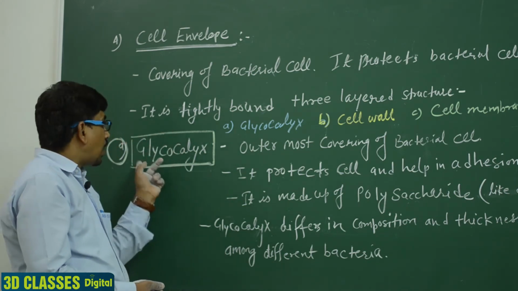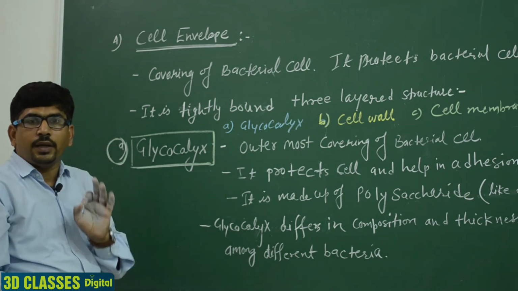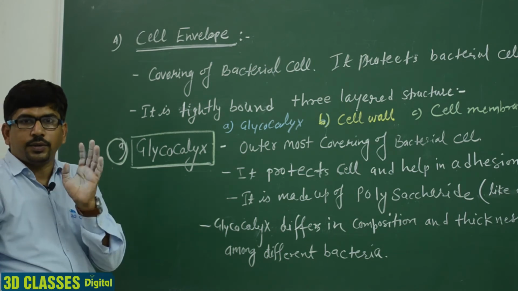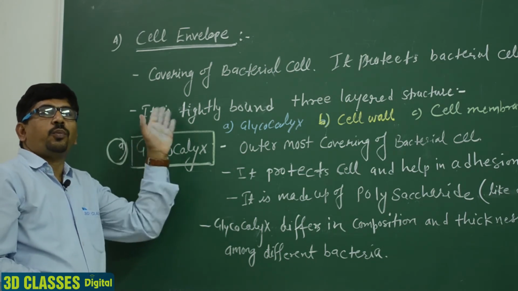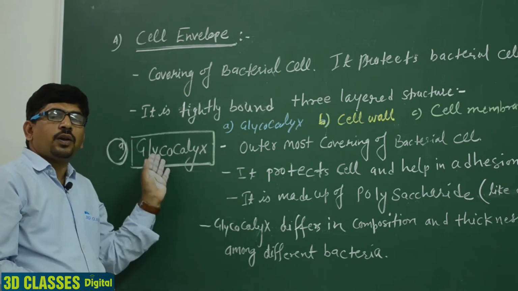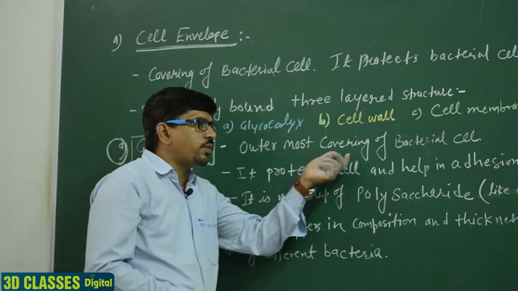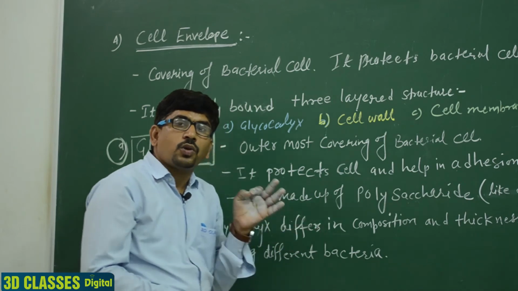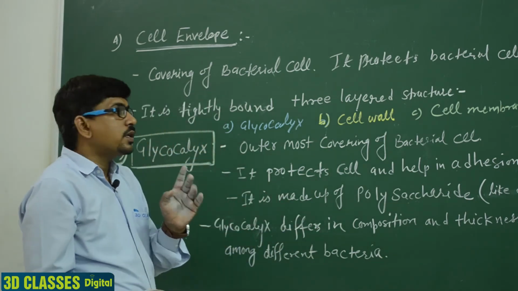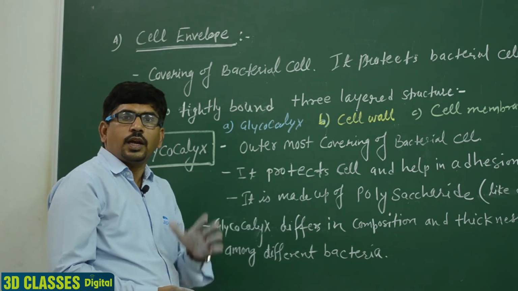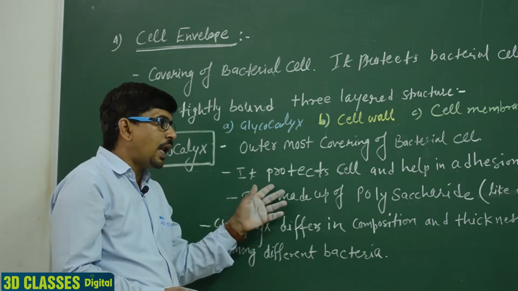Glyco is the word for polysaccharide. Glyco derives from carbohydrate. It means a polysaccharide layer is present and known as the glycocalyx. It is the outermost covering of the bacterial cell, and it protects the cell and helps in adhesion.